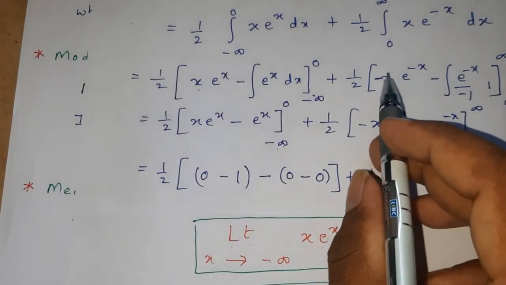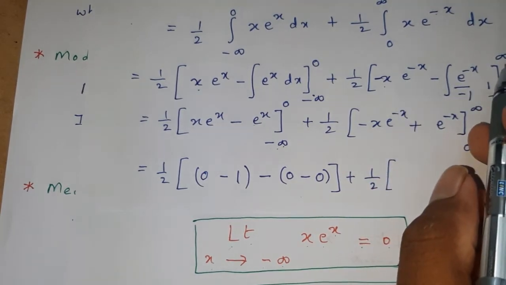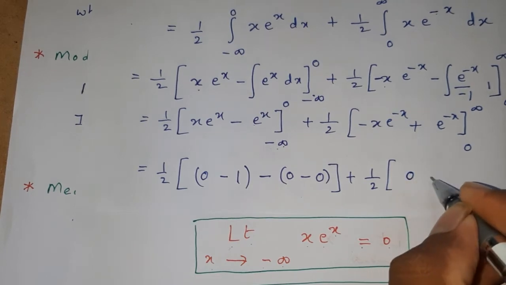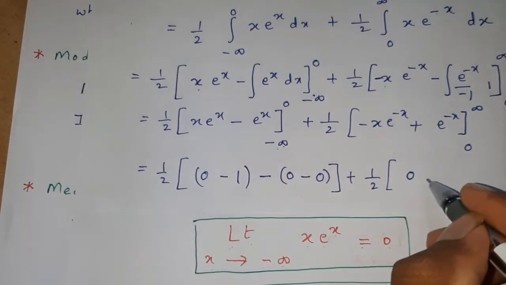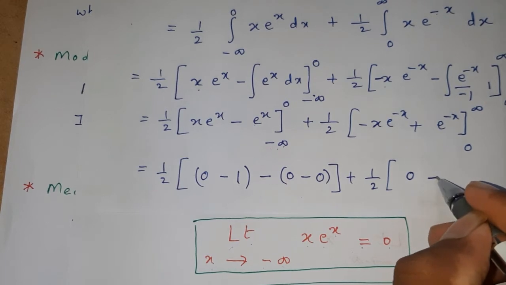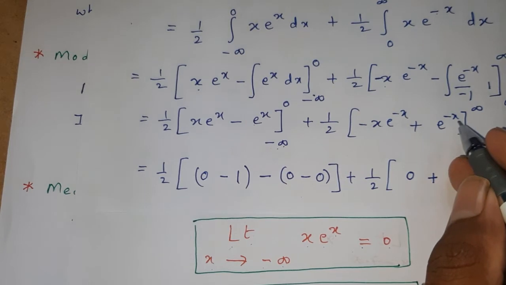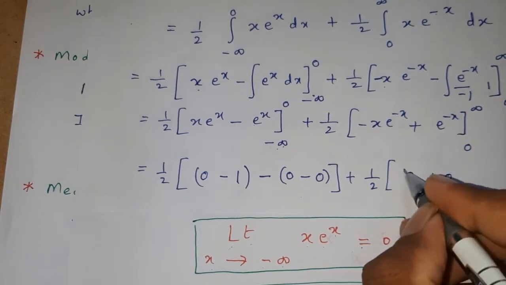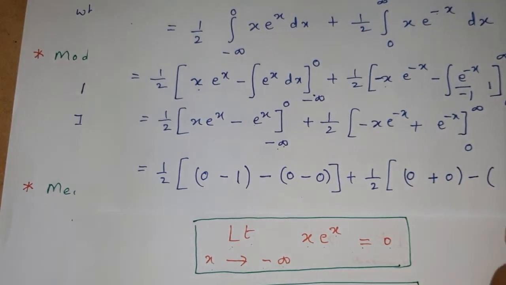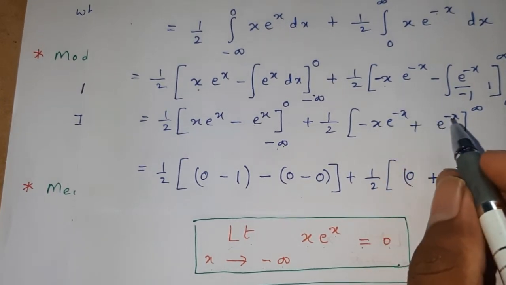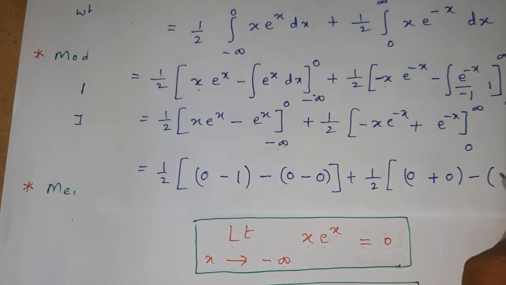Therefore its value is 0 plus e power of minus x at infinity, that is 0, since e power of minus infinity is 0. Now let us apply 0: 0 into e power of minus 0 is 0, plus e power of minus 0 is 1, that is 1.